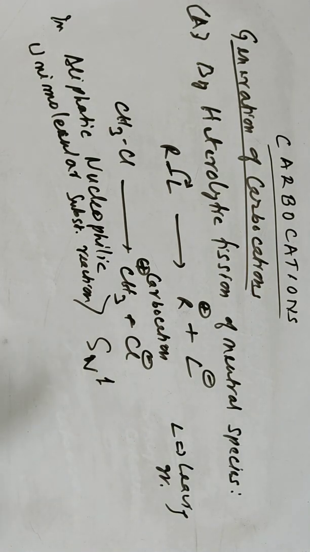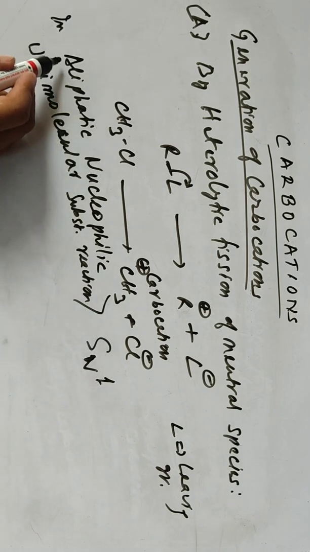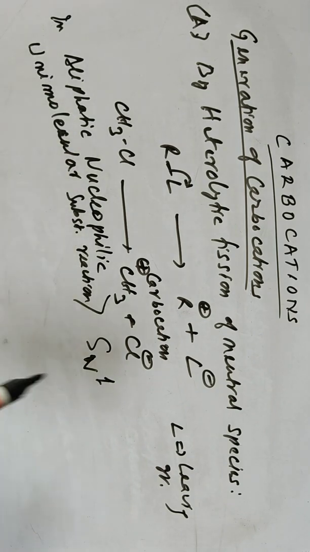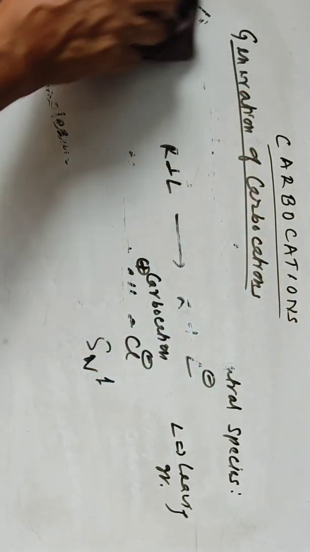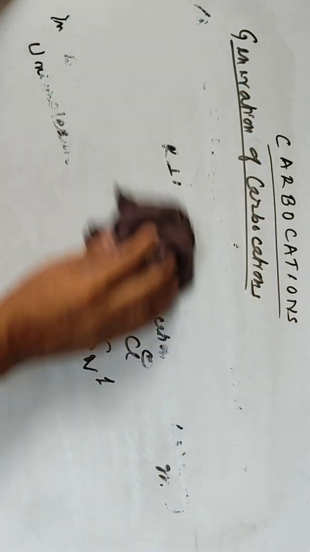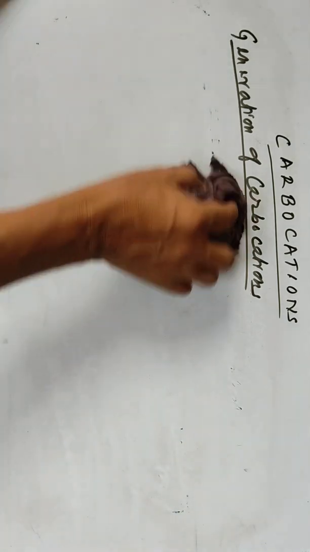So, I'm repeating again, formation of carbocations by heterolytic fissions can be found in aliphatic nucleophilic unimolecular substitution reactions, in SN1 reactions. So in SN1 reactions, carbocations can be formed as an intermediate. These are also heterolytic fissions. Let's see some examples.